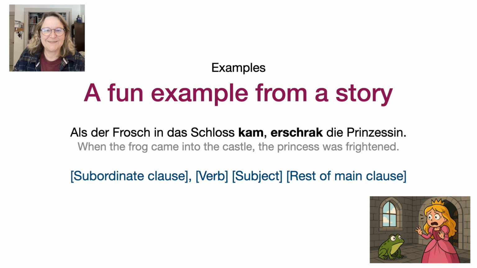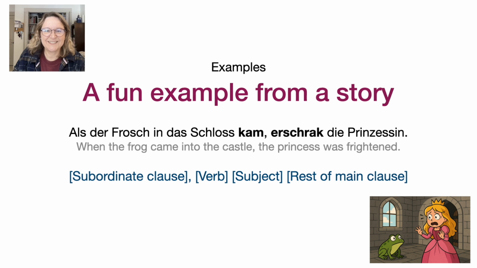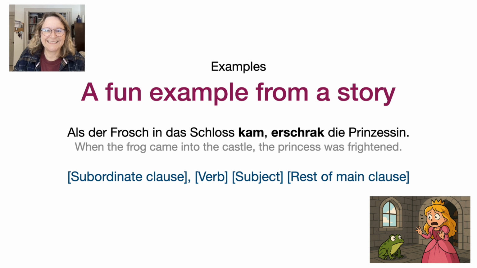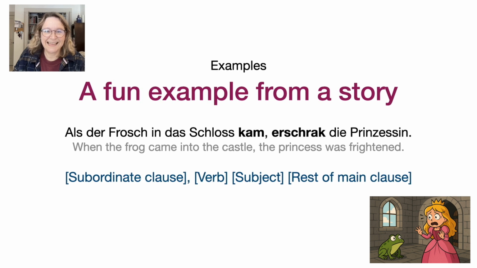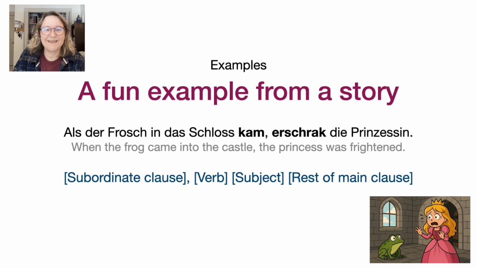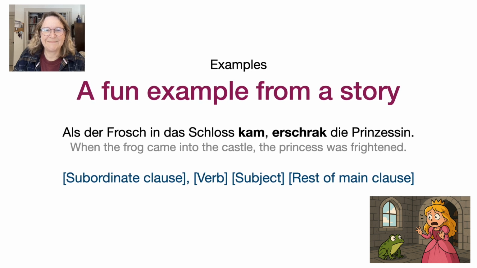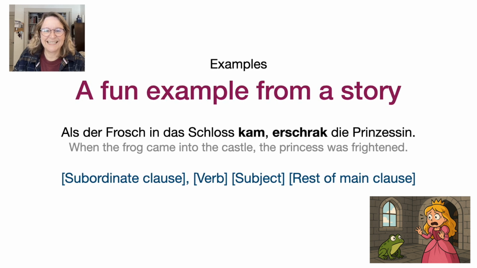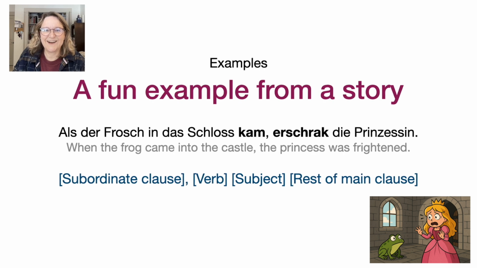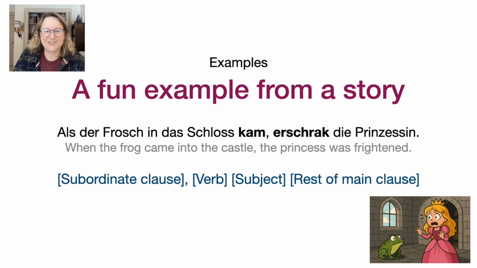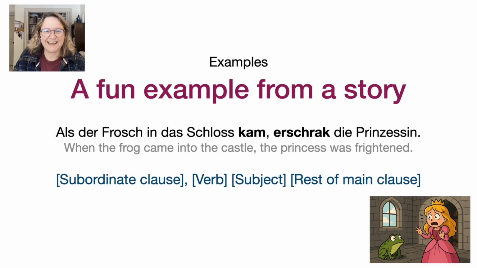Let's use a fairy tale sentence from Der Froschkönig, the Frog Prince. Als der Frosch in das Schloss kam, erschrak die Prinzessin. This is a complex sentence with two clauses. Subordinate clause: Als der Frosch in das Schloss kam, verb final, kam. Main clause: erschrak die Prinzessin. Here, the entire subordinate clause comes first. That pushes the verb erschrak to the beginning of the main clause.